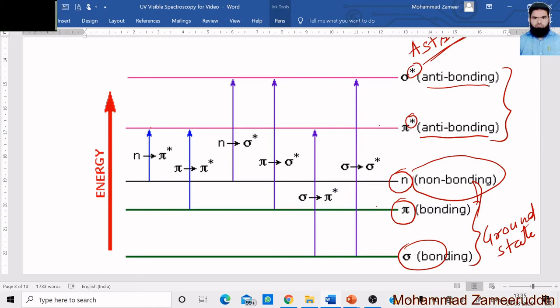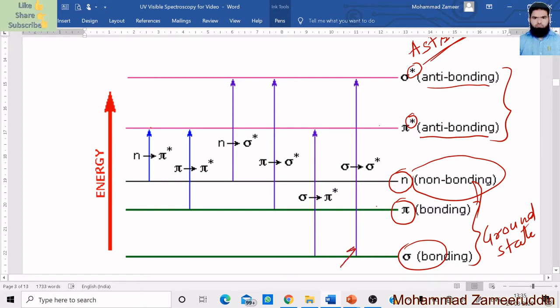The very first transition, shown on the right side, is from sigma bonding to sigma anti-bonding. Here a sigma electron, when it gains sufficient energy, will shift from its ground state to its excited state.